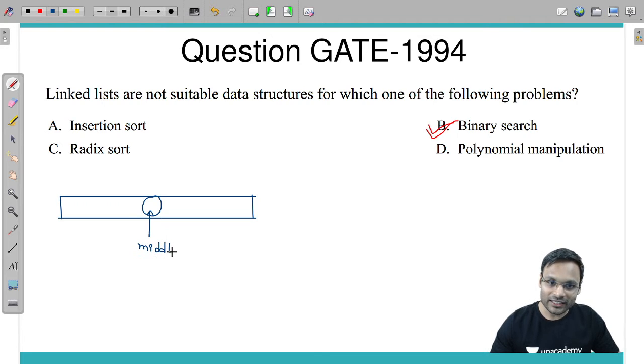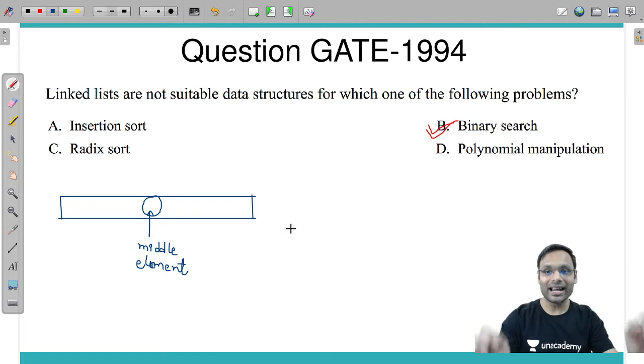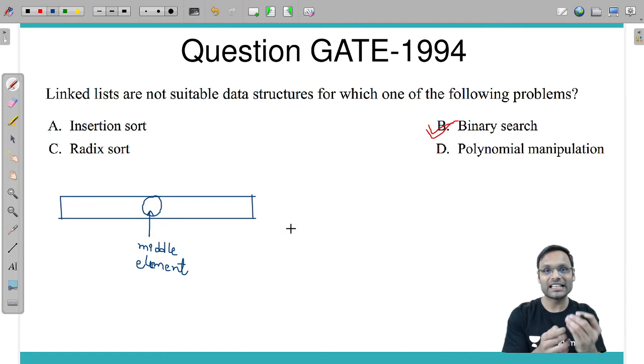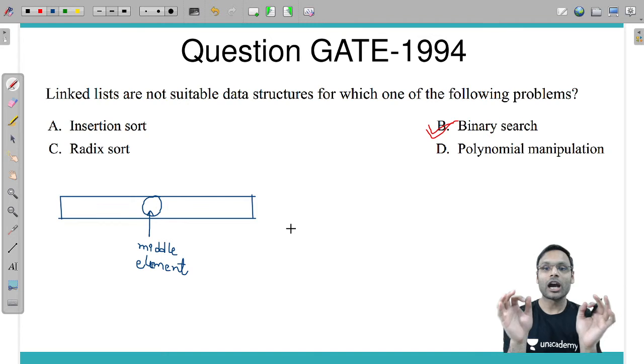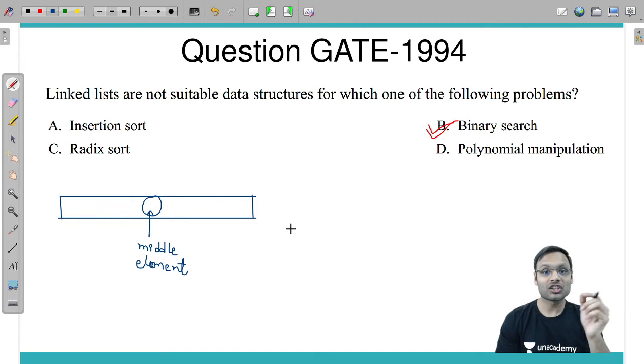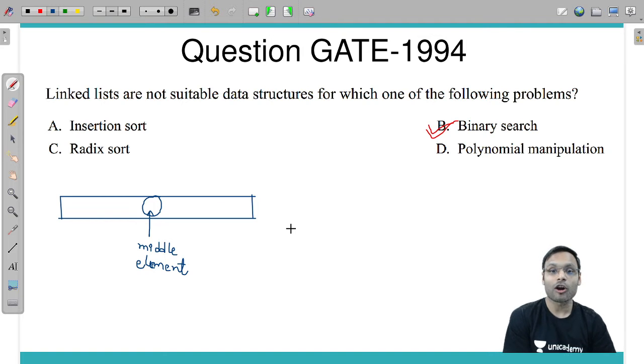In the linked list, we cannot reach the middle element directly. Why? Because a linked list is a sequential access list, we cannot jump directly to the middle element. We can't apply binary search with efficiency, with that same log of n time. That's why linked lists are not suitable for the binary search algorithm.